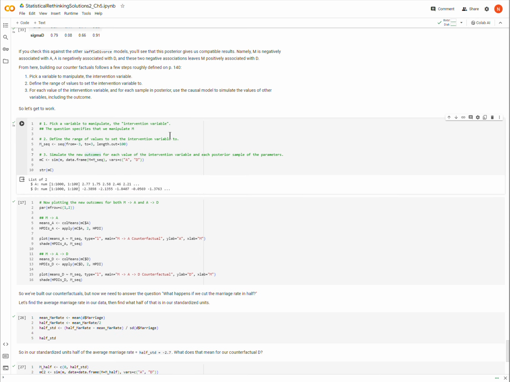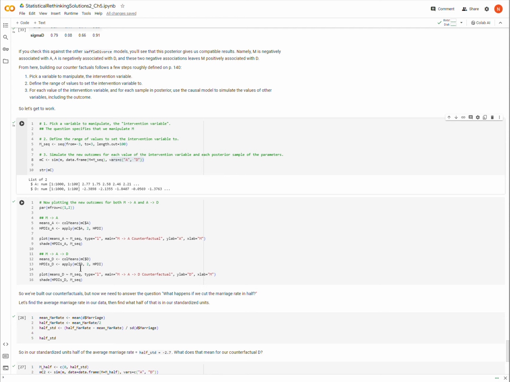And what I get out are outcomes for A and D, right? So I get 1,000 predictions over the 1 through 100 values for M, right? So for every value of M, I'm getting 1,000 values, or 1,000 predictions.